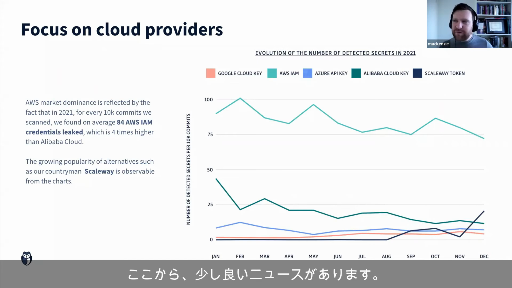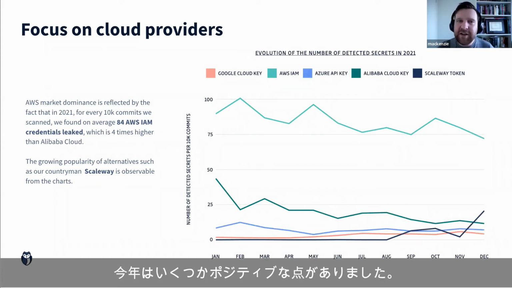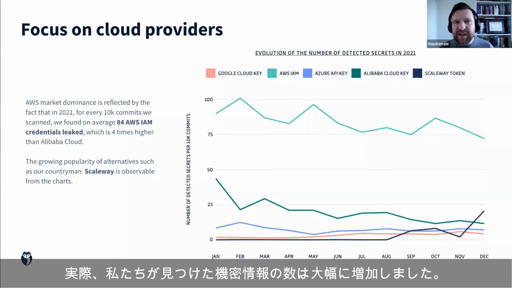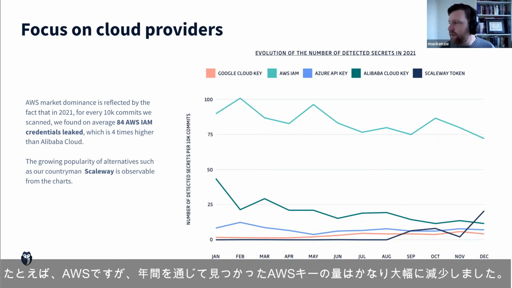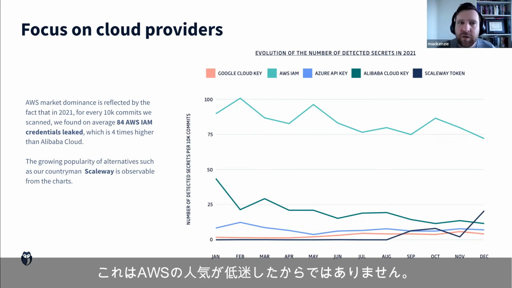Now, we do have some slightly good news from this. There have been some positives this year. Obviously, there were huge increases in the number of secrets we found. But when we look specifically at a couple of types of secrets, we can see a reduction, although a slight reduction, in the amount that we find. So for example, AWS, with a fairly substantial reduction in the amount of AWS keys that we found throughout the year. So this isn't because AWS has become less popular.